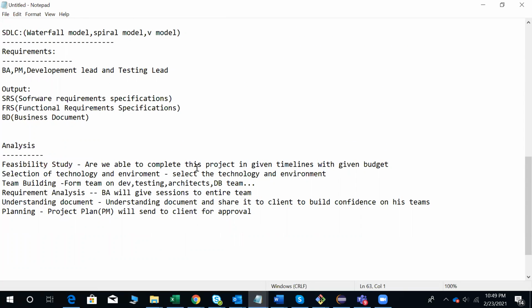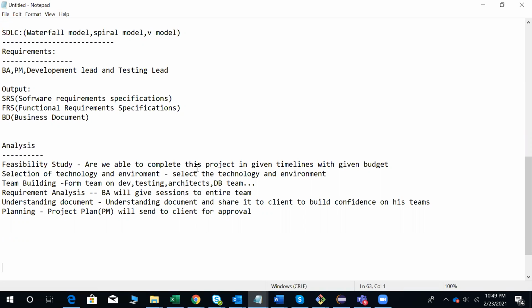SDLC, the software development lifecycle, we have started. It says how one software is developed and released into the market. In the requirements phase, the business analyst, project manager, development lead, and test lead will go to the client location.